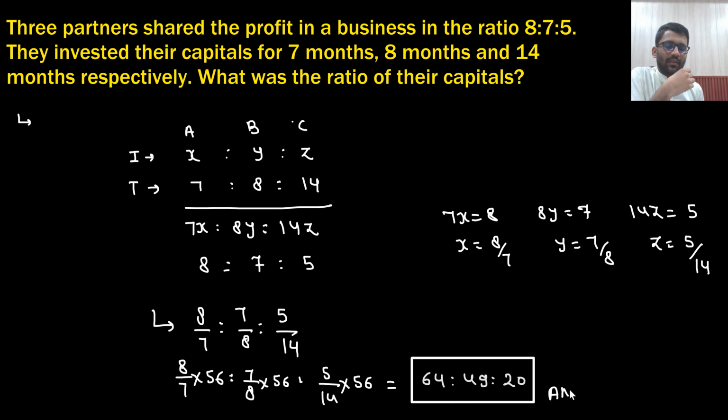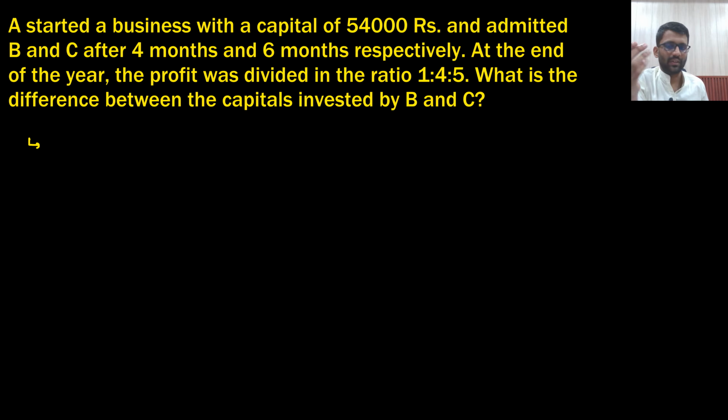So this was the ratio of their investment. Understood? Very easy problem. Time, investment and time. 7x, 8y, 14z. So we got the x, y, z values. Then we had to make the ratio look good, because this will be the given option, not the earlier one. So this we will take.